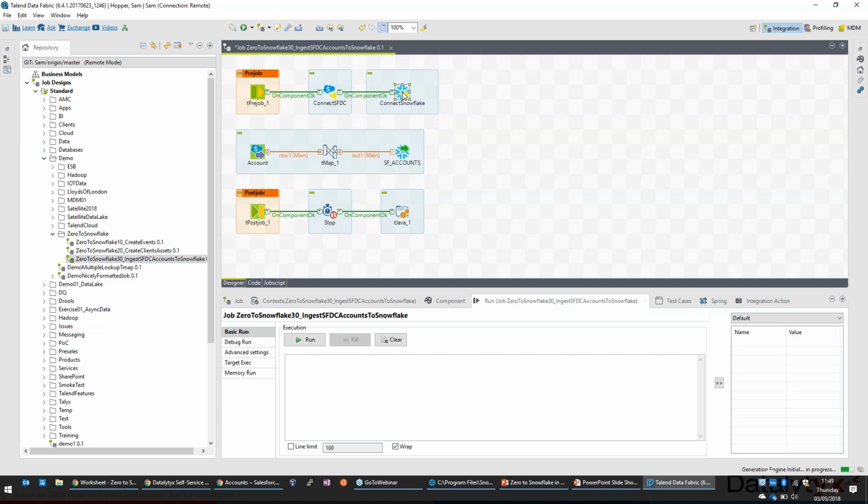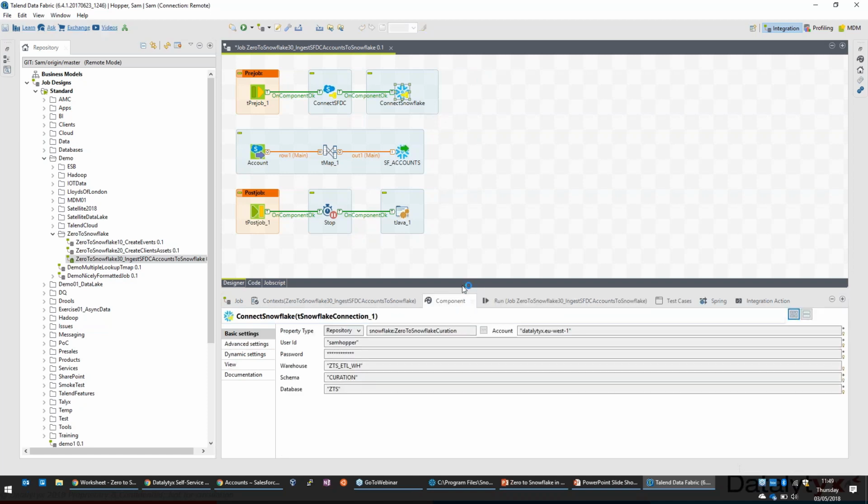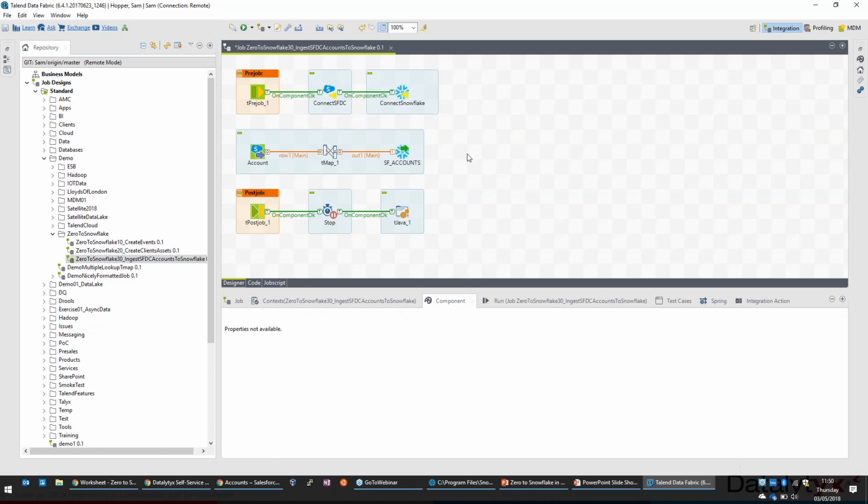Just check that's connected up correctly. That's fine. We're all good. Okay. So what this job is doing, very simply, making a connection to Salesforce, connection to Snowflake. Then the actual body of the job is just to pull the data out of the accounts object in Salesforce.